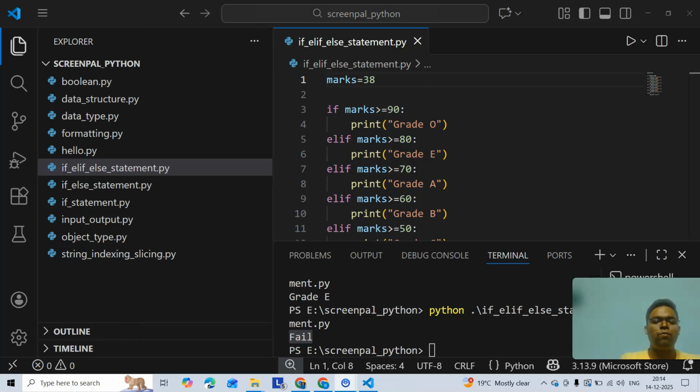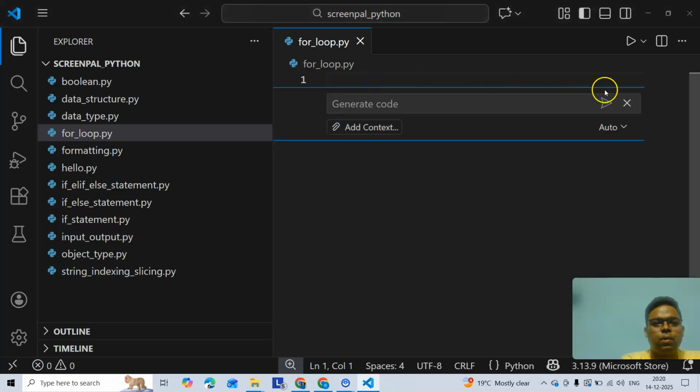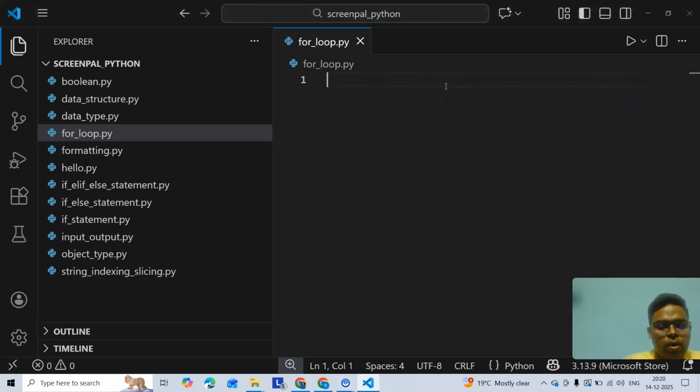A for loop is used to iterate over a sequence. Let's see a demo in VS Code. So here I will give a list of fruits, let's say mango, apple, banana.